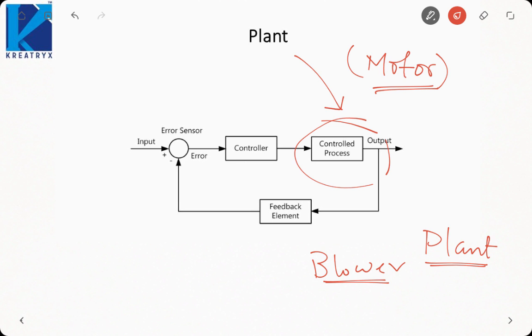So it is entirely collectively called a plant. A plant can be a combination of multiple components or a single component, but it is the most important component because we are controlling the output of the plant. The output of the plant will be called the controlled variable. The input of the plant will be called the actuating signal, and the plant is doing the work.